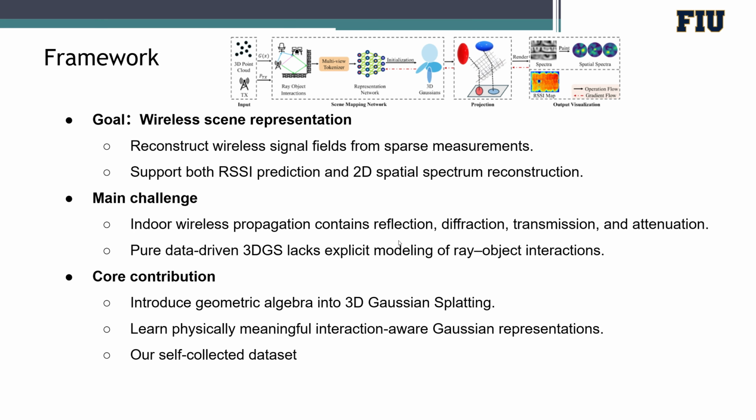So firstly, our goal is to reconstruct wireless signal fields from spot measurements, including RSS prediction and spatial spectrum reconstructions. The main challenge is that indoor wireless propagation is highly complex. Signals are reflected, diffracted, transmitted, and attenuated by walls, obstacles, and other objects. Existing data-driven 3D Gaussian-based methods can represent wireless fields efficiently, but they usually do not explicitly model ray-object interactions.